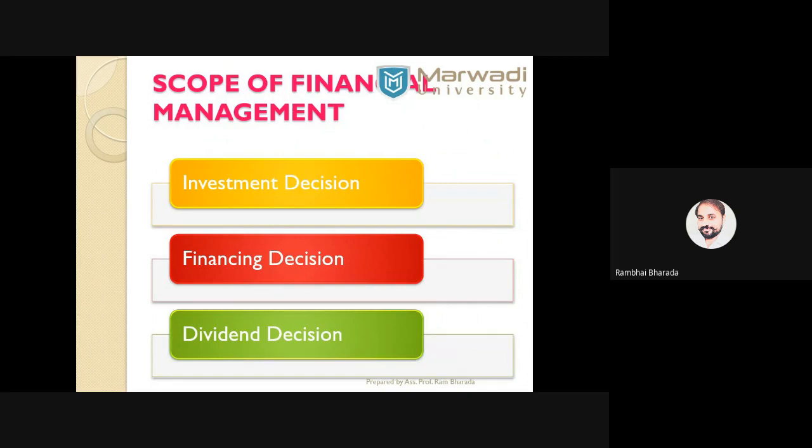Now the next and most important question for all of us is the scope of financial management, or the various decisions in financial management. So mainly we have three decisions: investment, financing, and dividend decisions. In modern financial management, we have a fourth decision called the working capital decision.